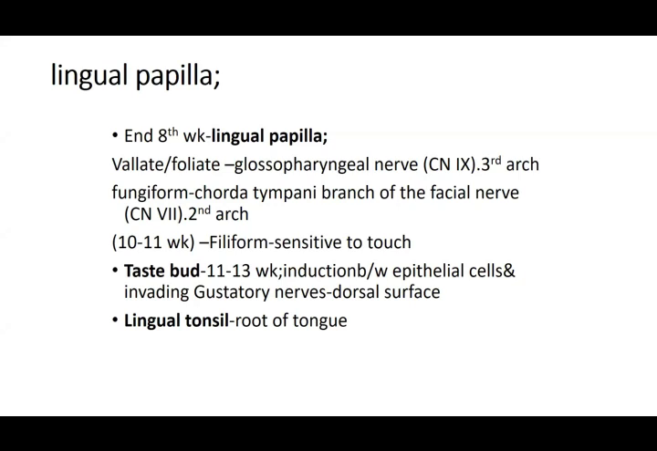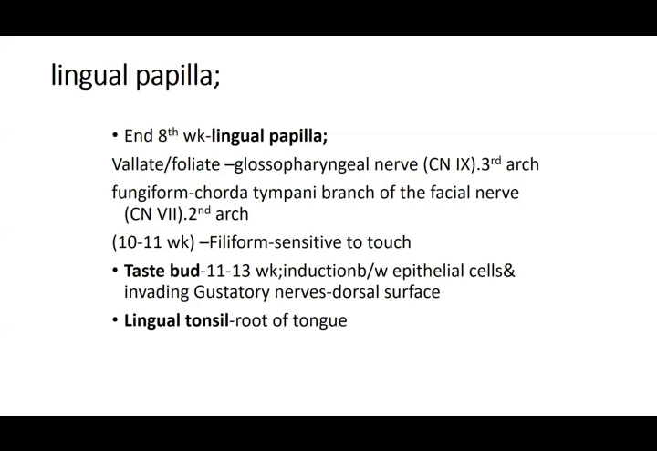Then you have the fungiform papilla. These are going to arise where you have the nerve supply, chorda tympani of the facial nerve, and that is roughly at the area where you have the second arch. So vallate and foliate papillae are going to arise in the area of the third arch, and fungiform papillae are going to arise in the area of the second arch. All this is going to be related with the nerve supply as well.